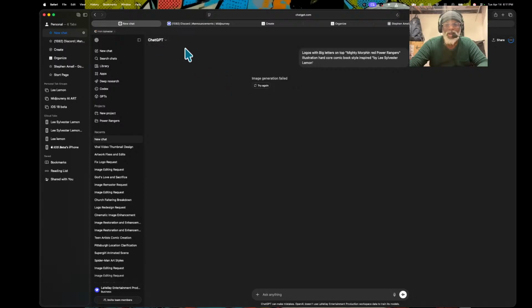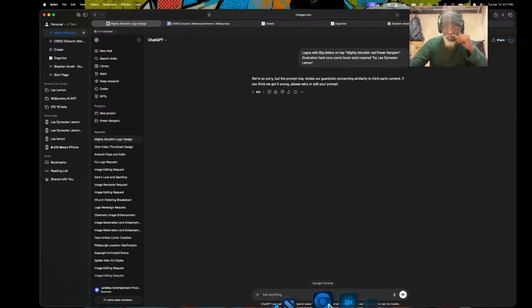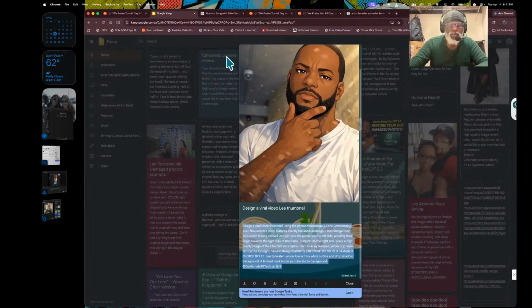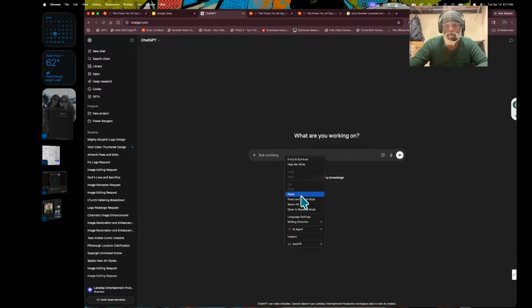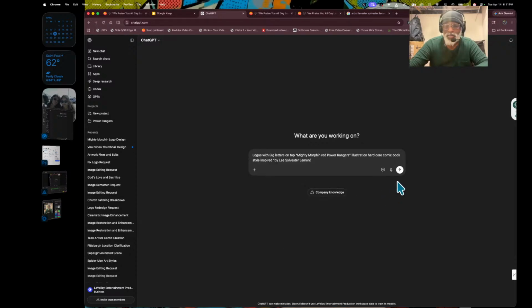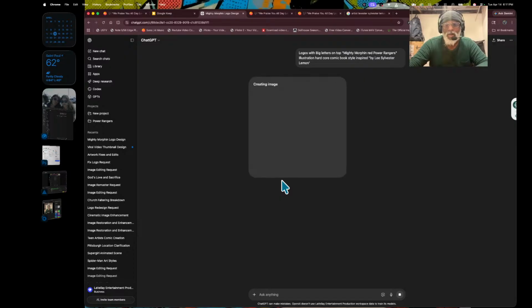I don't know what is going on, so what we've got to do is go into ChatGPT with this browser and see whether that's the issue right there, because ChatGPT is having some issue right now on that side. It looks like on the Chrome side, on the Google side, there's no issue.